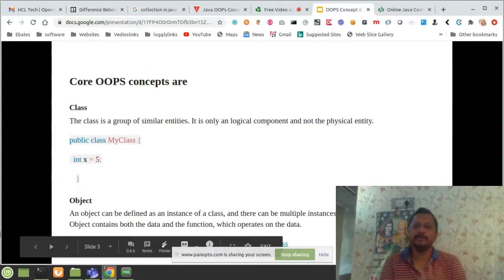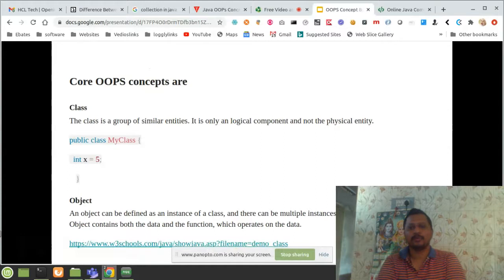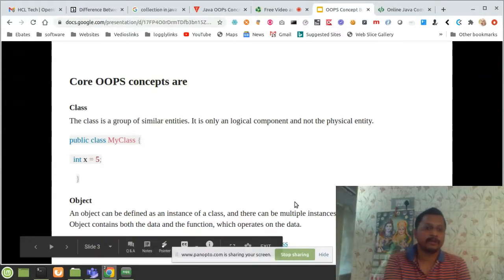We can also have multiple instances of a class in the program with the help of objects. The object contains both the data and the functional logic and operators on the data which we declare in the class. Everything the object will also contain. And here is a simple demo I would like to show you.